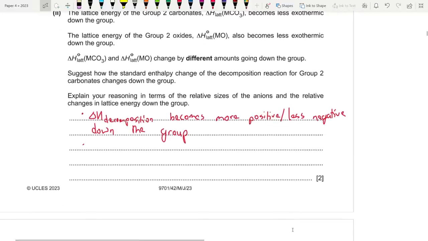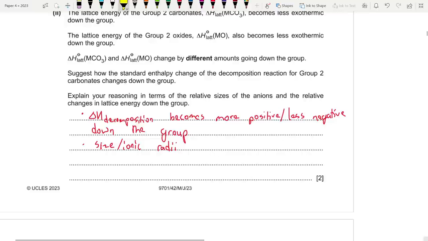So since the size increases, the distance between the cation and the anion has increased, so there is less attraction, right? So let's write this down, that the size or ionic radii.